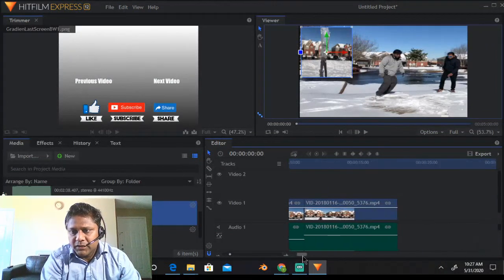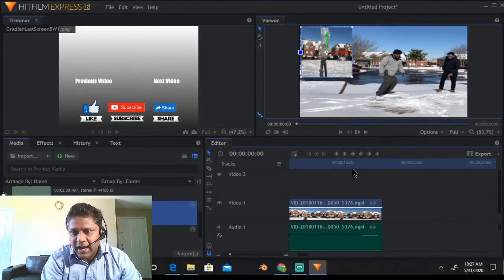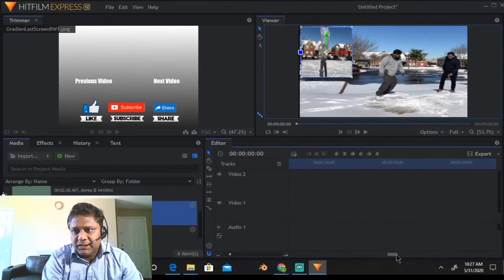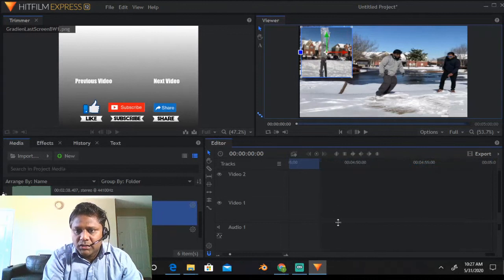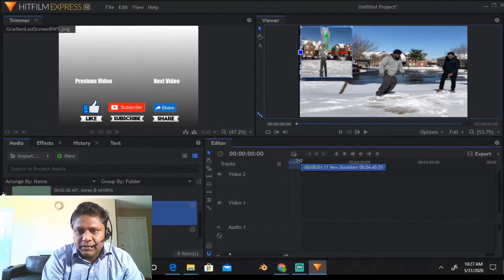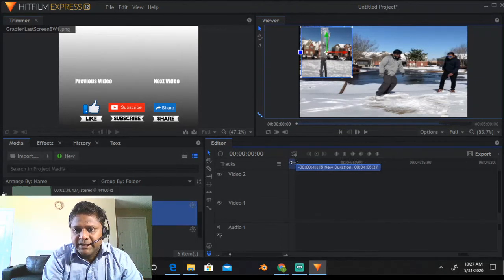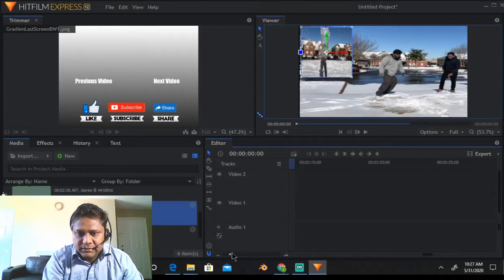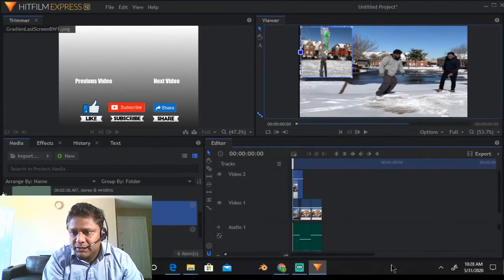This is one thing that you may have to remember: this track size. Drag it to the place where your video ends. Presently this track size is set for a very long time and our video is not that long, so let me pull it and make it smaller. That's why you see a lot of black space once the video is over. So if this is too big, you will get blank spaces. Let me put it here.